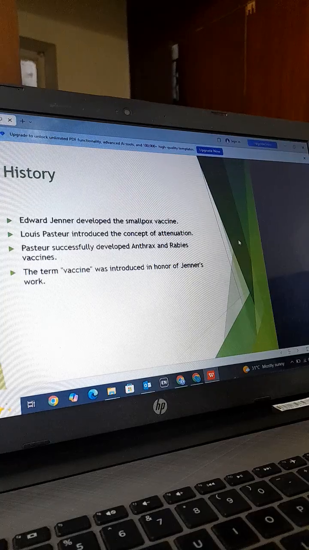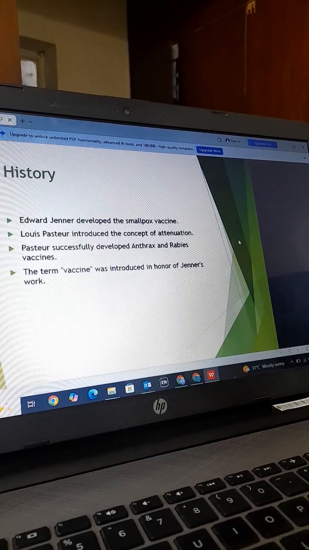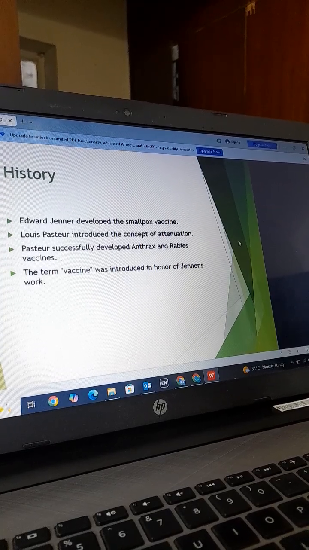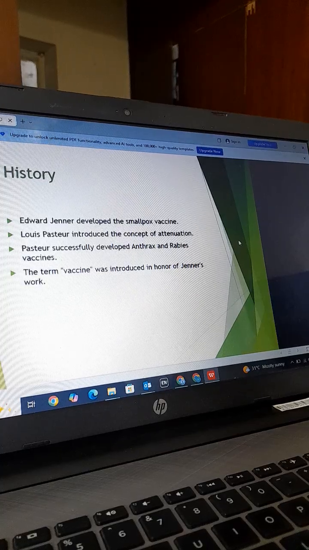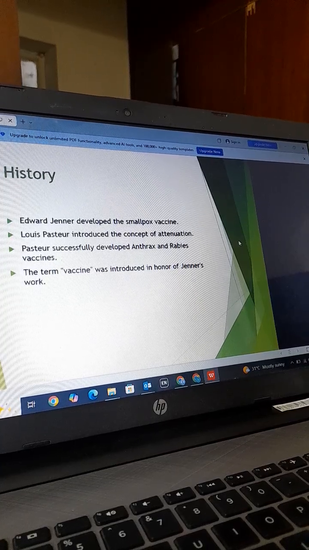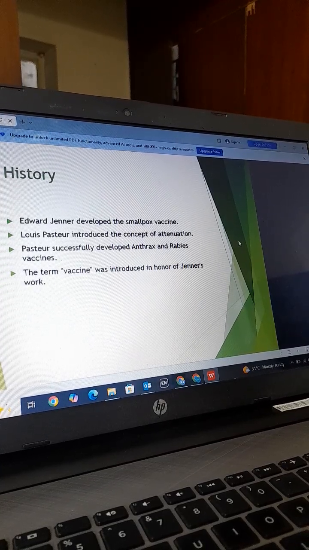The history of vaccine is basically that Edward Jenner developed the smallpox vaccine. Louis Pasteur introduced the concept of attenuation. Pasteur successfully developed anthrax and rabies vaccines. The term vaccine was introduced in honor of Jenner's work.